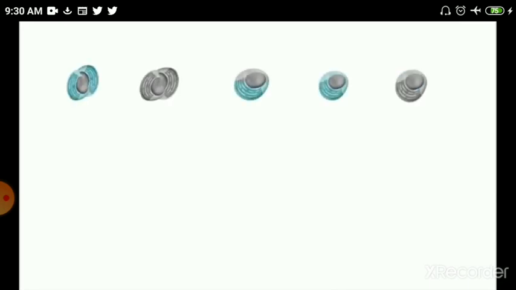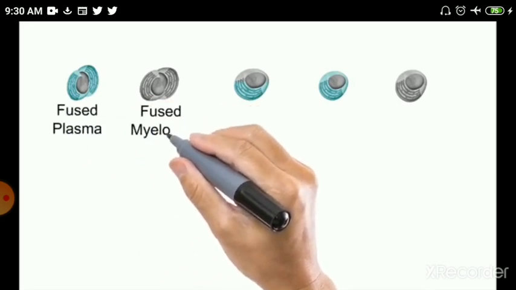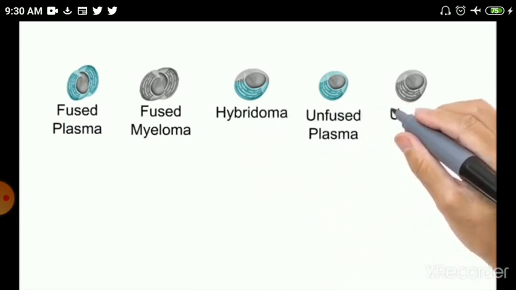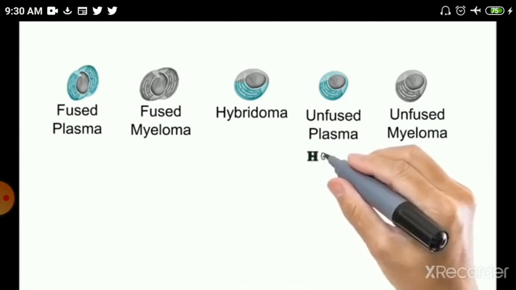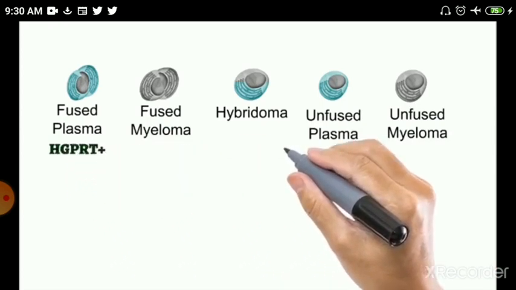I want to remind you that 5 different cells are produced after the fusion procedure of plasma and myeloma cells. And these are fused plasma, fused myeloma, hybridoma, unfused plasma, and unfused myeloma cells. Among these cells, plasma cells have HGPRT, and so do the fused plasma cells.